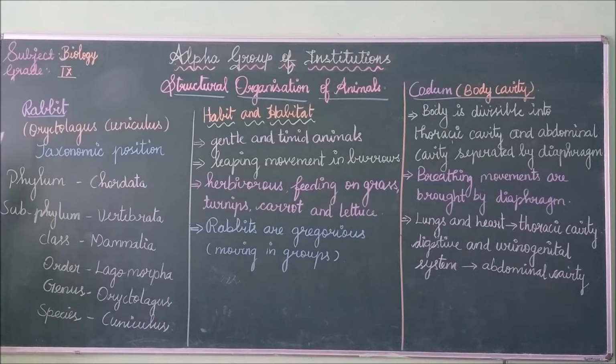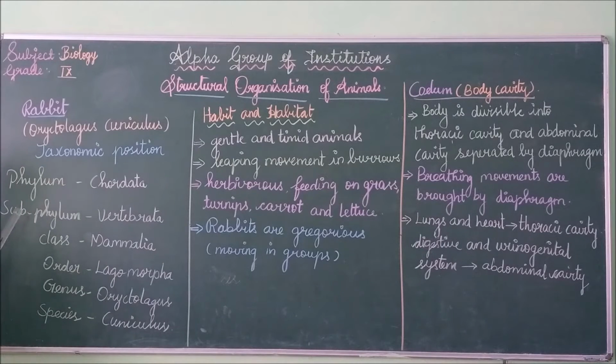Now we can see the taxonomic position of rabbit. What is the taxonomic position of rabbit? The rabbit belongs to the phylum Chordata. You all know that the rabbit has a backbone, isn't it? All backbone animals are called chordates, that is, vertebrate animals.